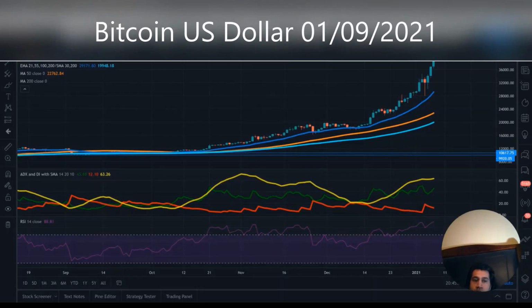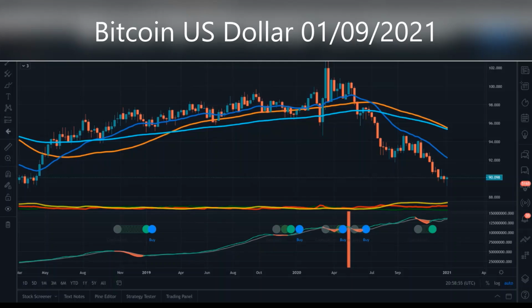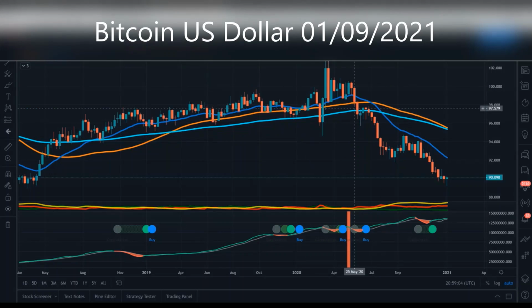Another update on Bitcoin prices. Well, I'm going to cover the US dollar. We are on the US dollar index chart, and this is the main thing I wanted to cover. As you can see, the dollar value price has come crashing down on the dollar index, and it is now at 89. It's had a little bit of recovery here, and I'm hoping it does recover a little bit, and I'll explain why, but it has come crashing down.